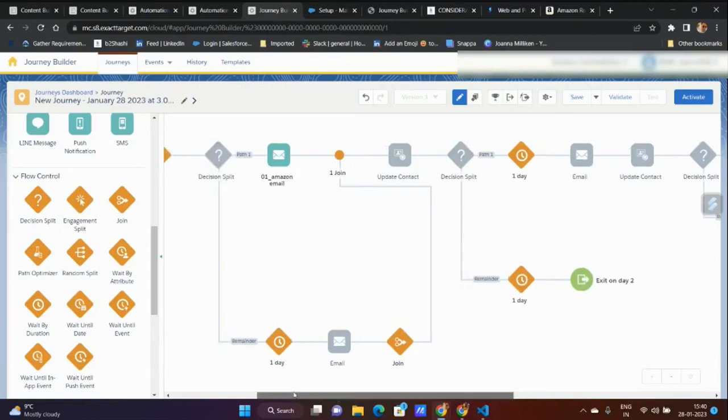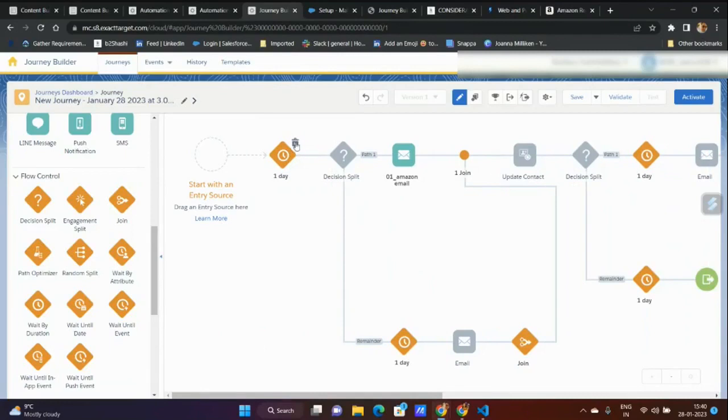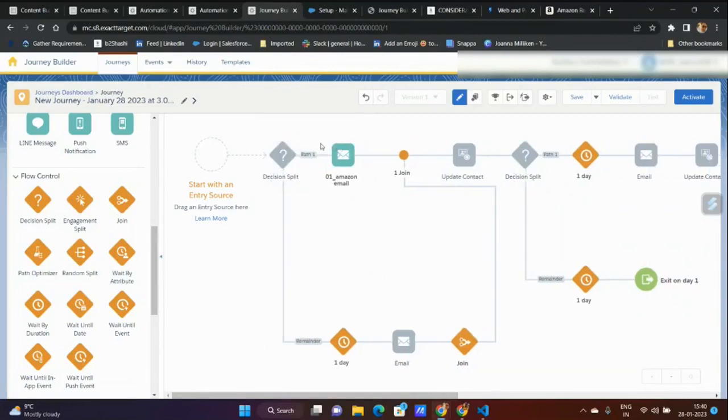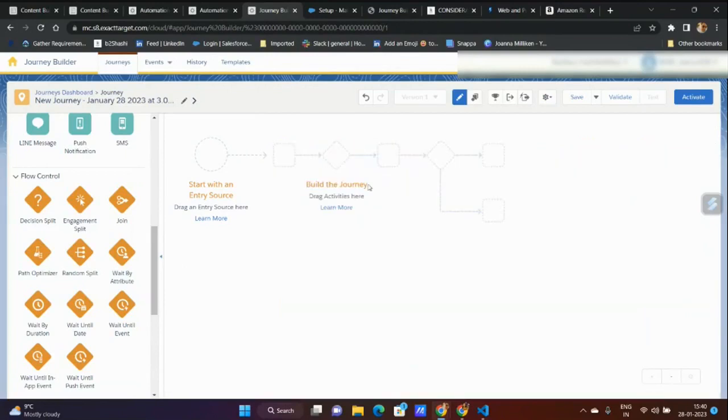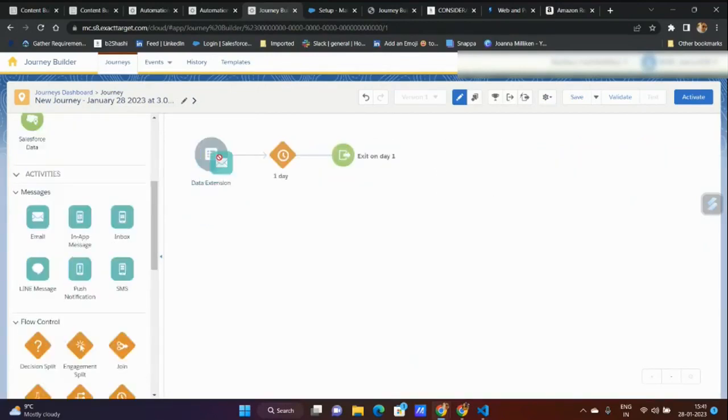The only caveat there still is whenever we configure a journey, the first... So a lot of people, what they do is every time they configure a journey, first they configure the email.